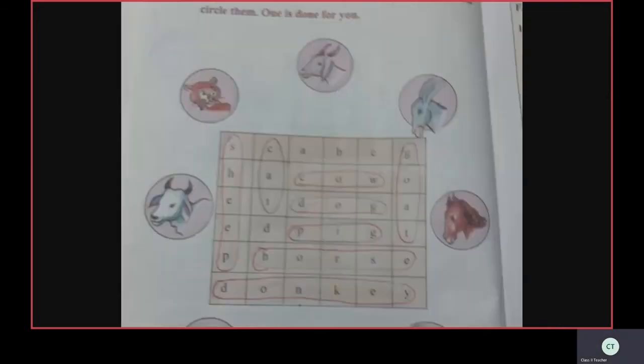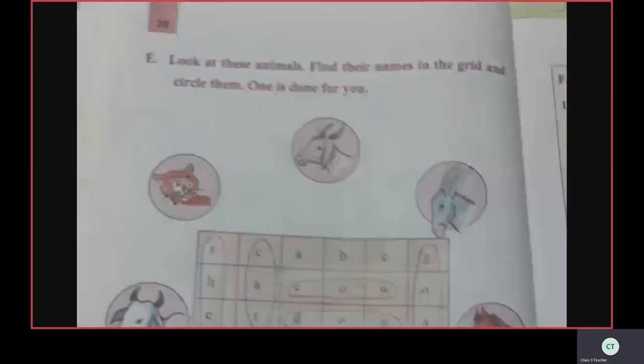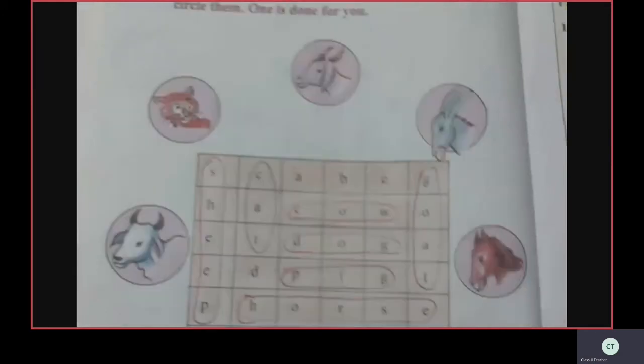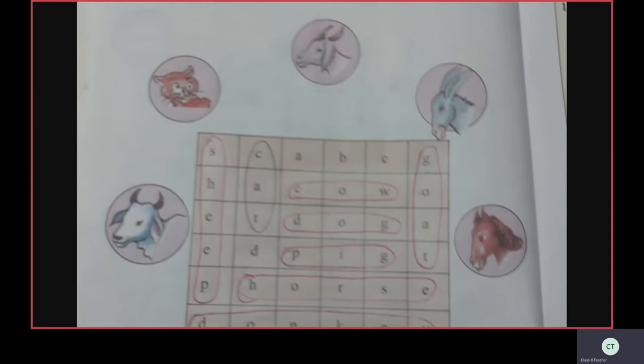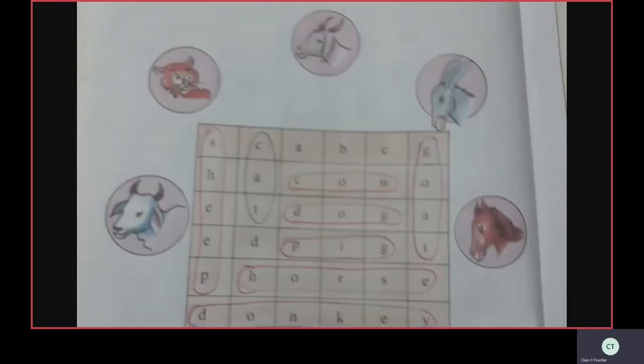See page number 20. Look at the heading. Look at this animal. Identify the animals and circle the names in the grid. Okay. See, one is done for you: cat. The first picture is cat.